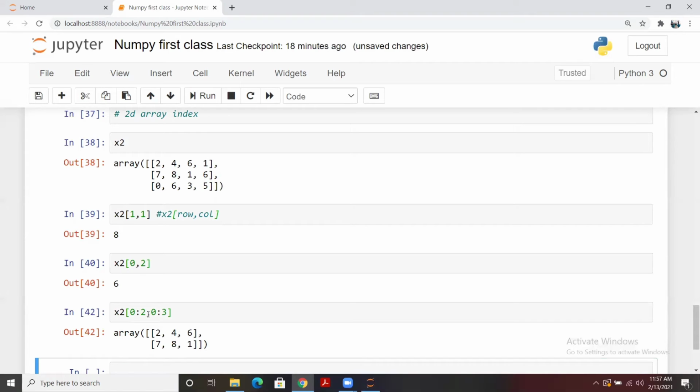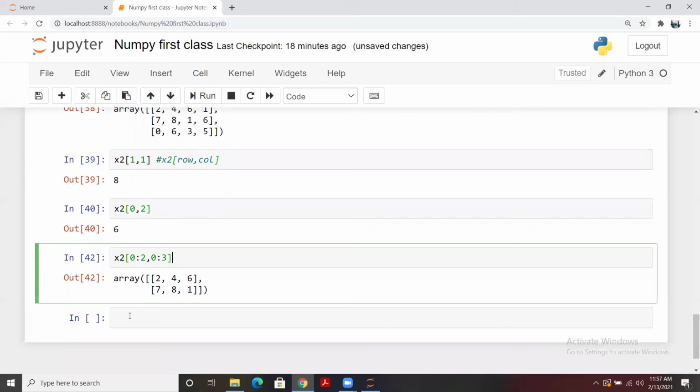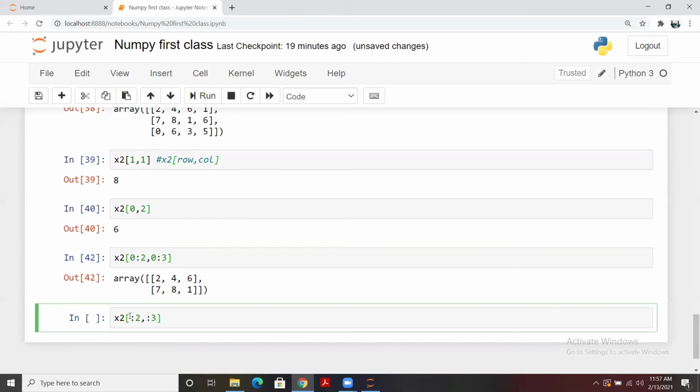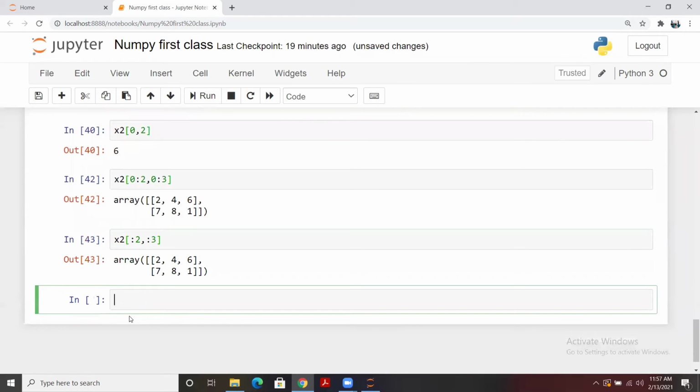So this first part represents the row and this represents the column. It's up to you how you want to do it. Let's say the same index, we can write this index like this as well. The syntax will be, let's say, all rows till 2 and all columns till 3. So you will see that it generates the same output, right? So here it is.